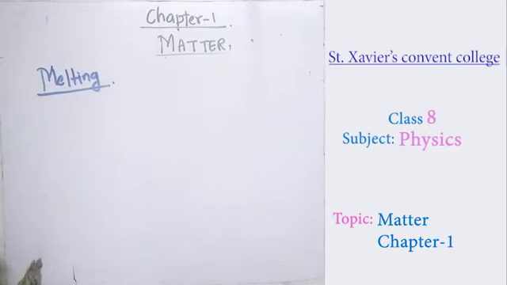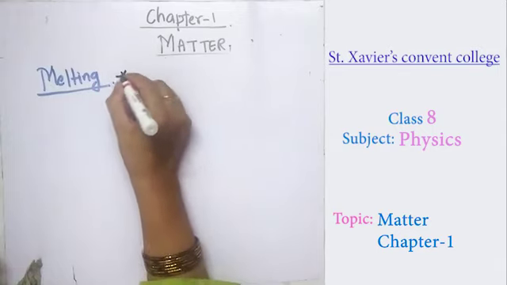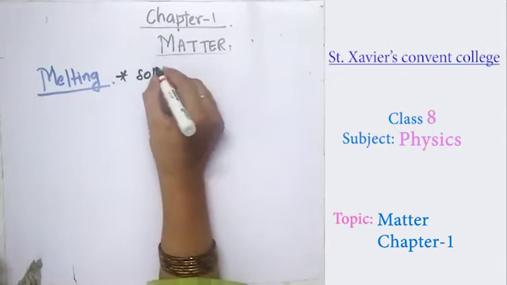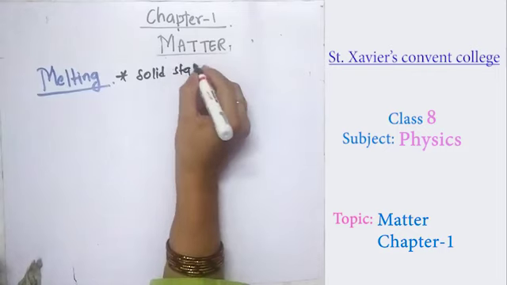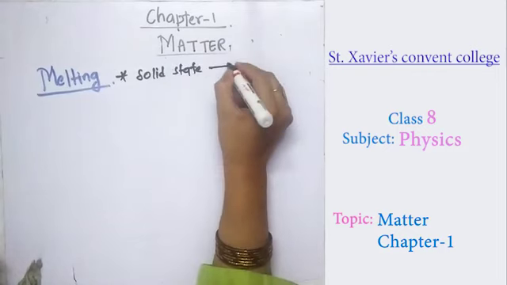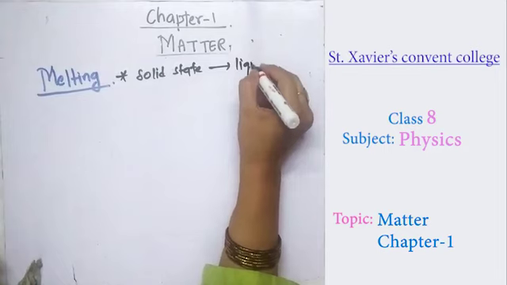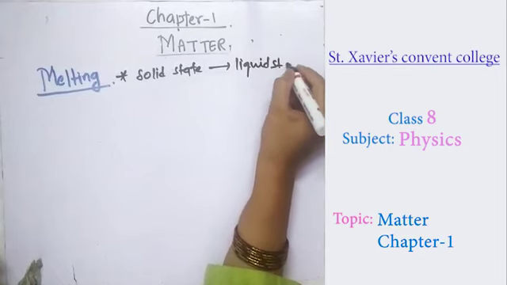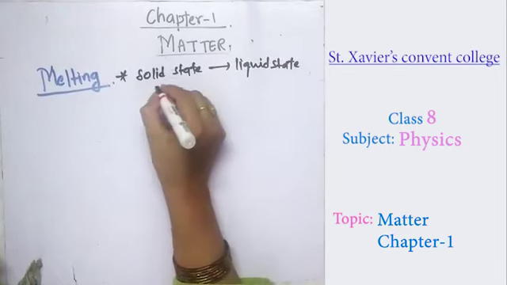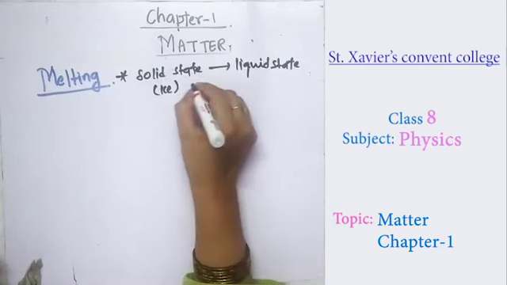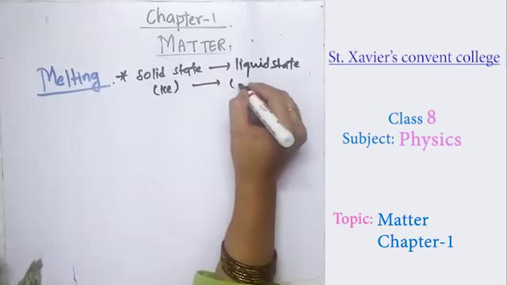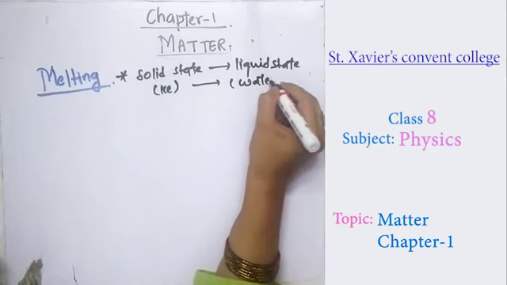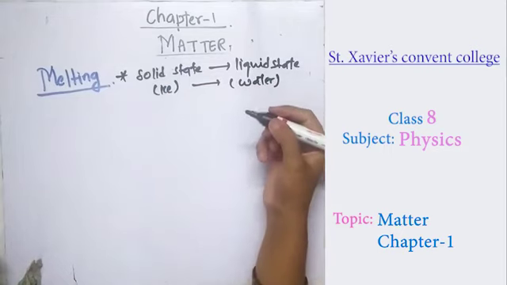Melting is a process in which the solid state changes into the liquid state, and a very good known example is ice changing to liquid water.